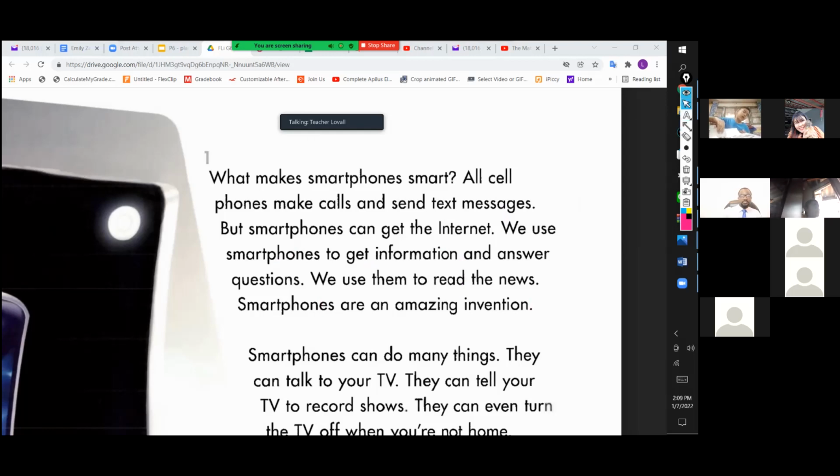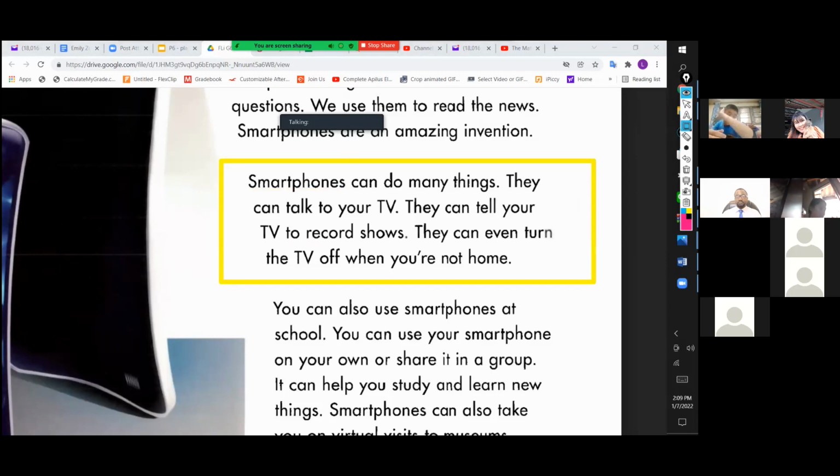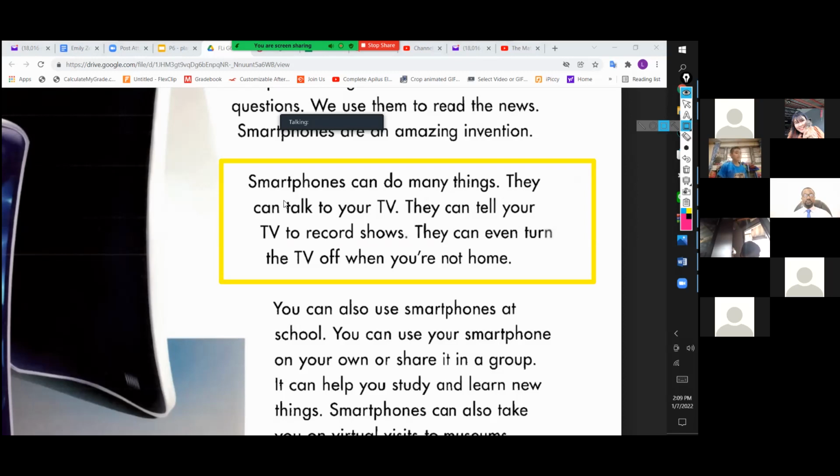Okay, so let's go down here, and I need a volunteer reader, okay? I need someone to read this part. So who could read? Ms. Tangwa, could you choose a reader? Is there anyone who wants to read the passage in the yellow box? Let's start. One person.